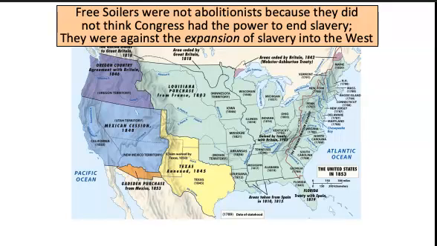Many of them didn't like slavery, and they hoped that by keeping slavery in the South bottled up where it was, it would die a natural death, that eventually free labor would replace slave labor as a system that was more economically efficient, but they just didn't want to see it expand. They thought that slavery could only continue to exist if it expanded. So if you stopped its expansion, you could eventually stop its existence.